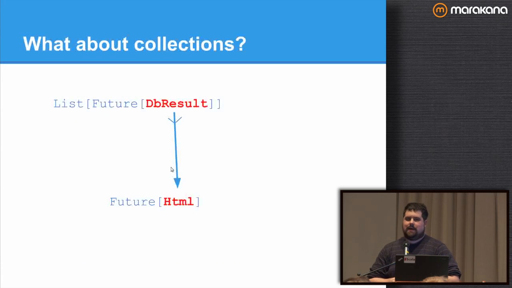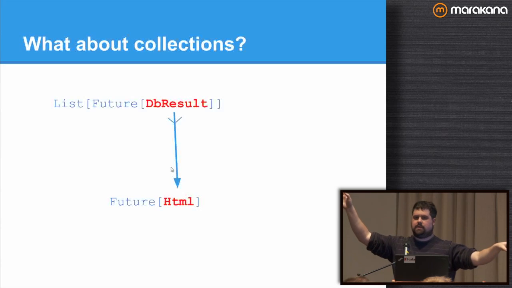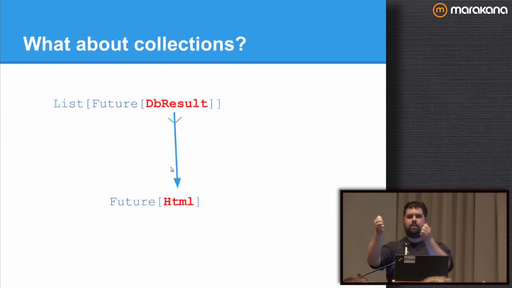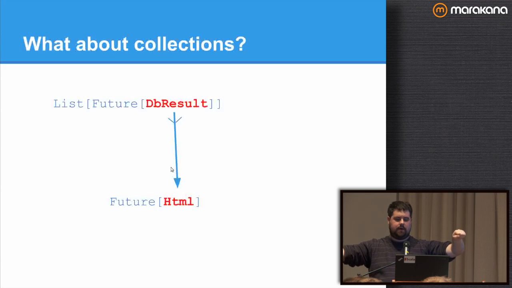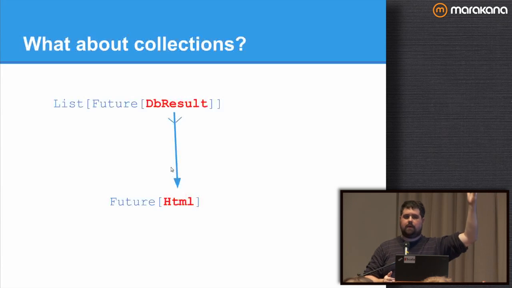What about collections? Let's say I have a list of things that I'm doing sometime in the future, and I want to get back HTML. So I have a list of database results I have to execute, and I want to join all of those together and get back a single HTML in the future sometime, okay? Well, this is what's known as a fork join, okay? I have a set of collections, I have a set of asynchronous operations that are running on each of those items, and when it's all done, I join back together. So the components I have is I have a list of things, an async operation that takes one of those items and returns a future thing, and I want to get a future list, okay?